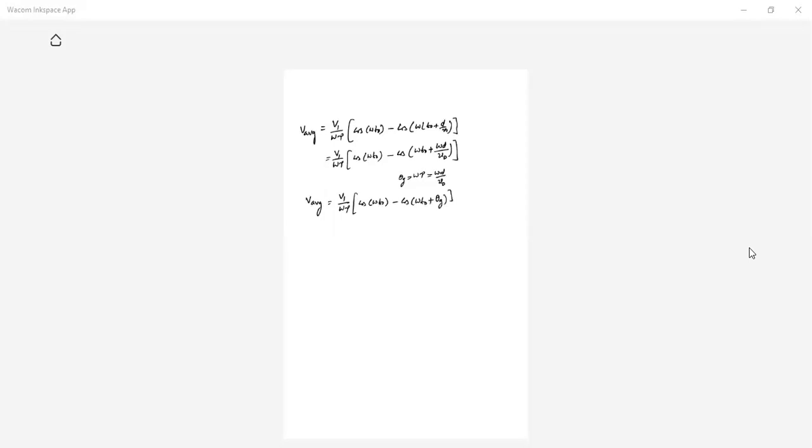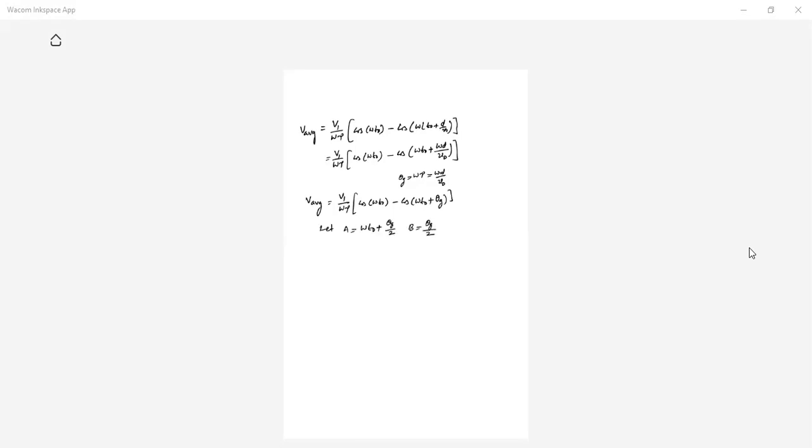Okay. So for simplification purposes, let A be equal to omega T naught plus theta G by 2, and B be equal to theta G by 2.